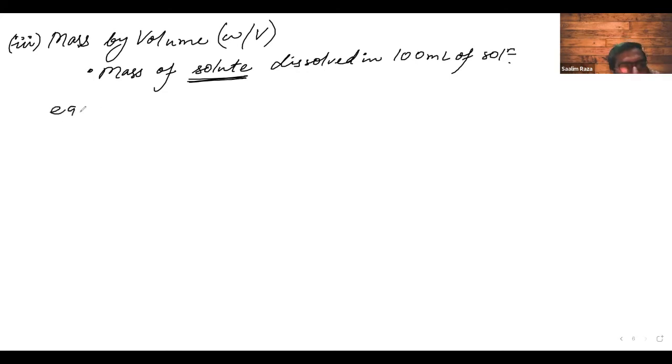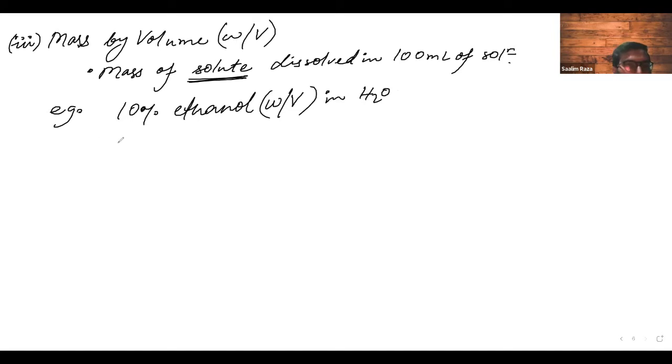For example, if somebody says 10% of ethanol, W by V in H2O, what will this mean? This will mean that the amount of ethanol, tell me with units, will be 10 grams.